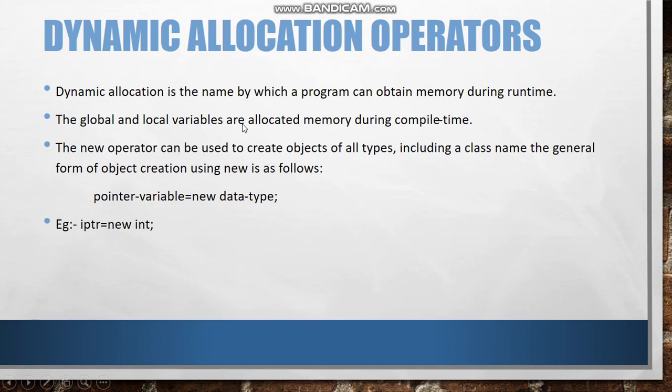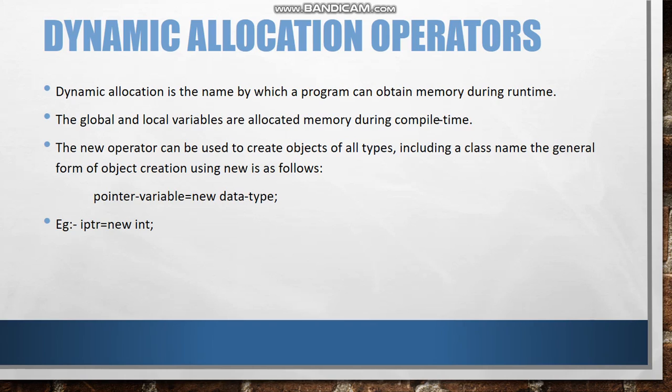The global and local variables are allocated memory during compile time. However, you cannot add any global or local variable during runtime. To get dynamic space, we will use the free store. C++ dynamic allocation routines obtain memory for allocation from the free store, the pool of unallocated heap memory provided to the program.